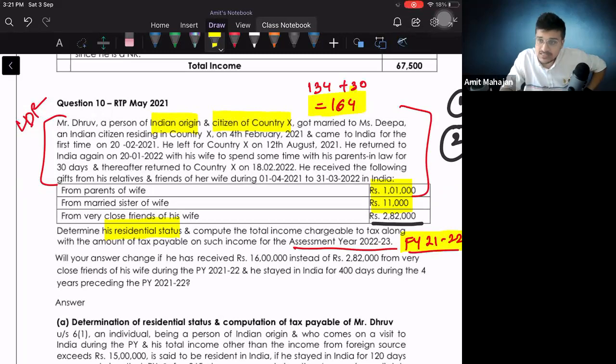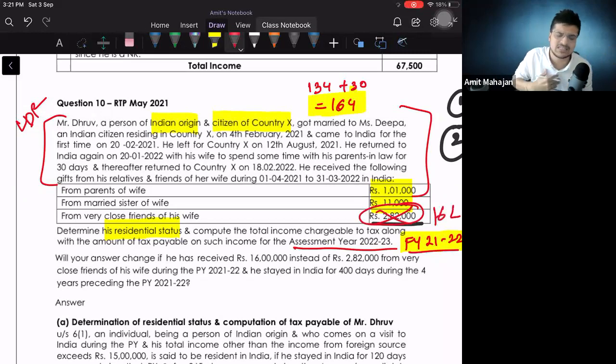What is this? This person is saying that if I receive 16 lakhs in place of this 2,82,000, can I say 16 lakhs will be taxable in my hands? Why? Because I received a gift of more than 50,000. If I received a gift of 16 lakhs, can I say 16 lakhs will be taxable income? Yes. That means my Indian income is more than 15 lakhs.